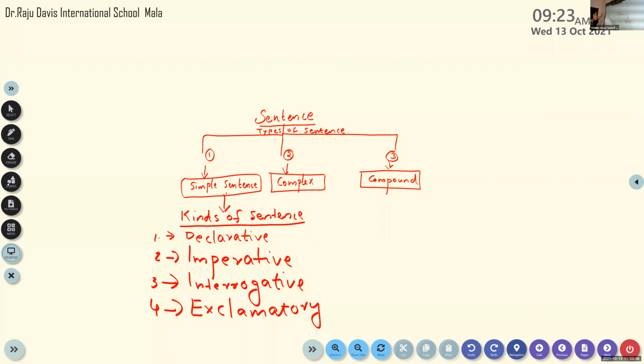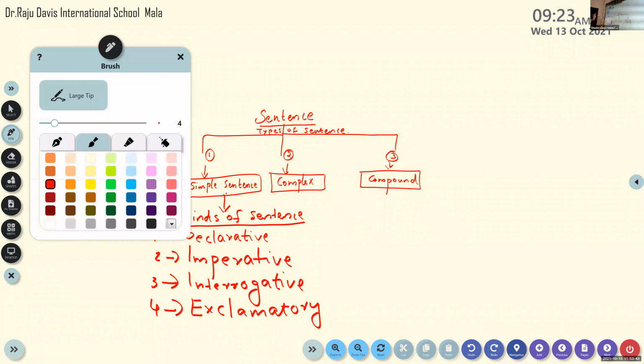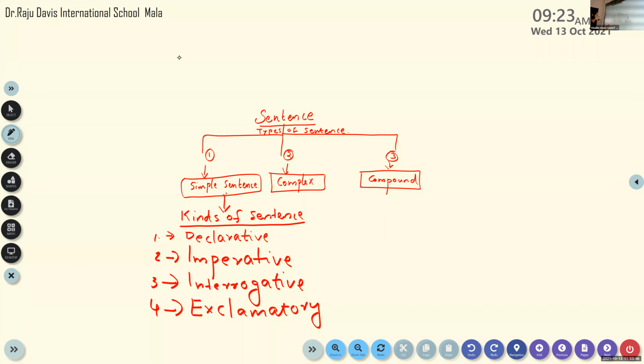So we have sentence here, and the sentence can be divided into two major categories: types of sentences and kinds of sentences. Okay, and there are three types of sentences: simple sentence, complex sentence, and compound sentence. And the first type, simple sentence, we can further divide into four subdivisions: declarative sentence, imperative sentence, interrogative sentence, and exclamatory sentence. We have these four kinds of sentence, and that is coming under the first type.